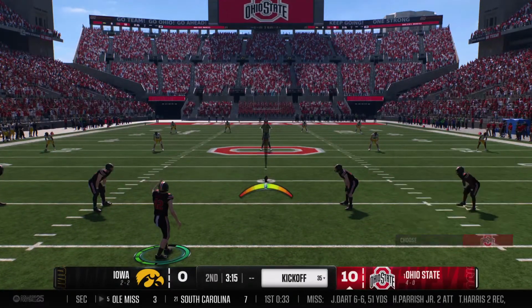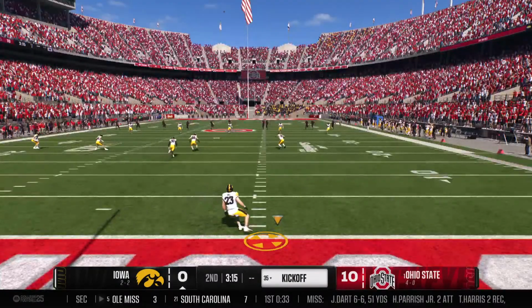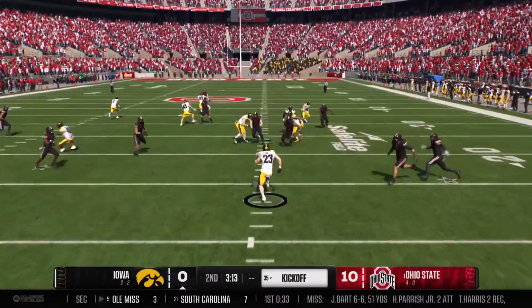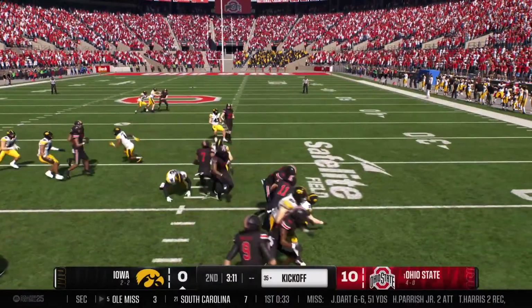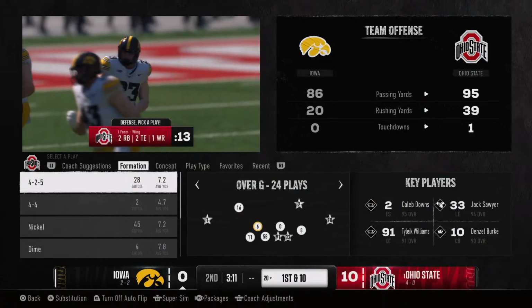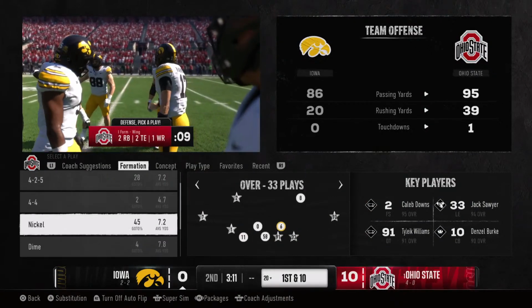About to kick it away after scoring the touchdown. On the move from inside his 5. He was hoping for something a little more dynamic, but they get him on the ground at the 20. Iowa has the ball back on offense.